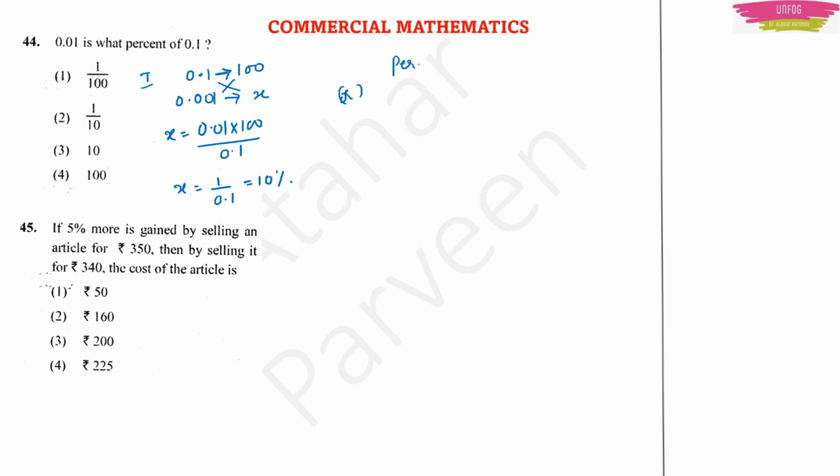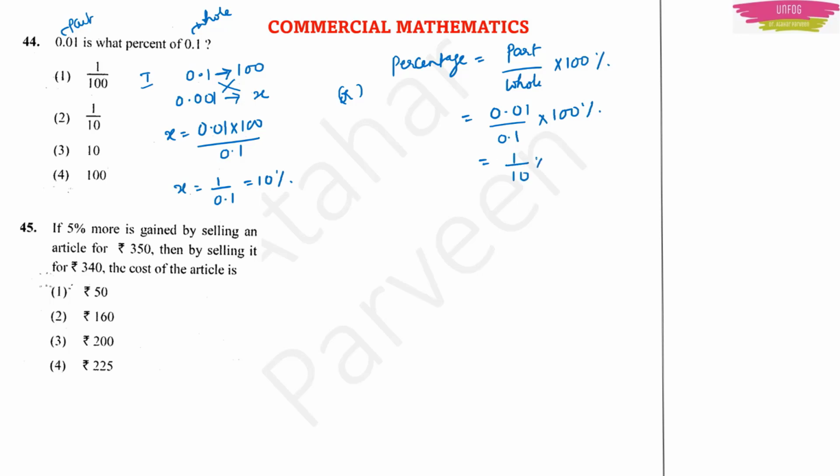See, percentage is equal to part by whole into 100%. This is the definition of percentage, right? Now, what is the part as per our question? 0.01 is what percent of 0.1, they are telling. So this is the whole as per our question. So the part is 0.01 by 0.1 into 100%. So this will give us 1 by 10 into 100%, or 10%.